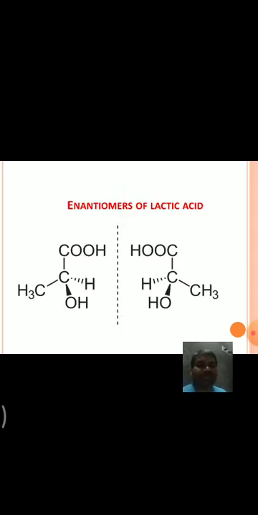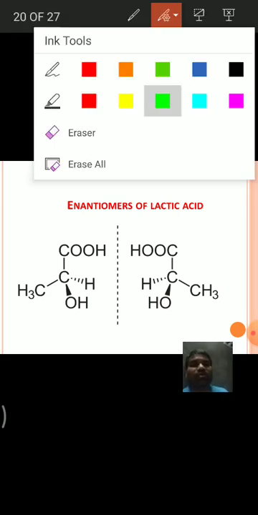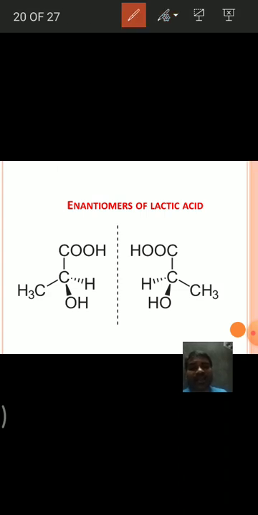Remember this point. Next, if we observe one example, that is COOH, CH3, H, OH, that is lactic acid. Lactic acid has one chiral center, and these are the two mirror images of lactic acid.